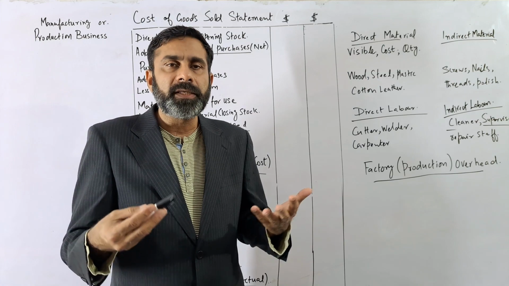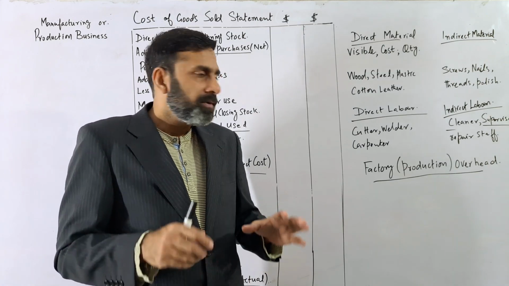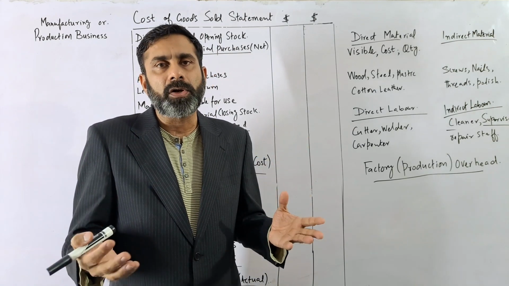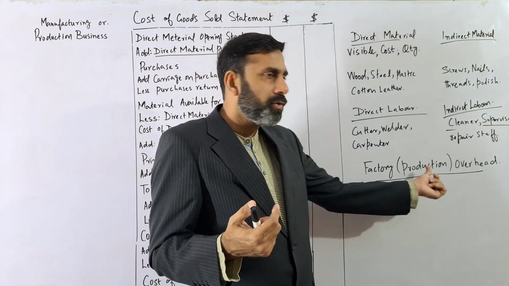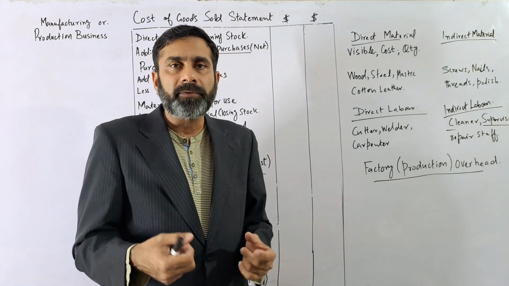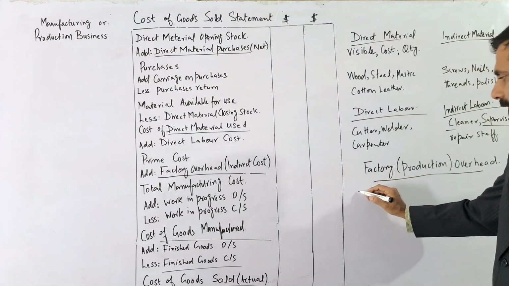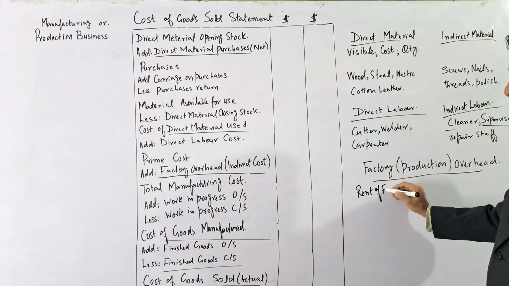The cost of the rent will be there. Why do we need the cost of the rent? Because we need some factory, some location, some premises. Obviously the cost will be there. So that cost will be part of the production overhead, the rent of the factory. So we will write down some of the examples. So the first thing is what? Rent of factory.